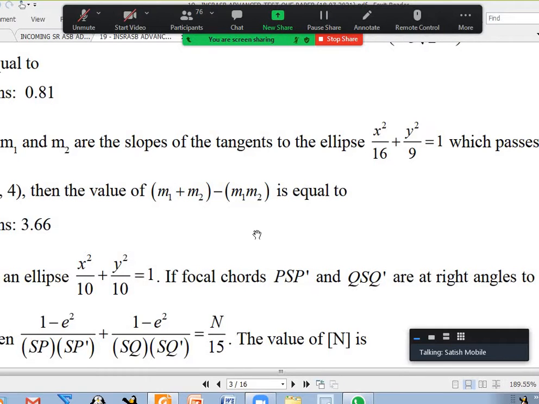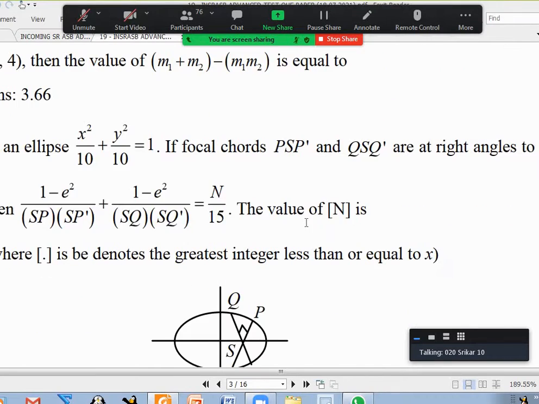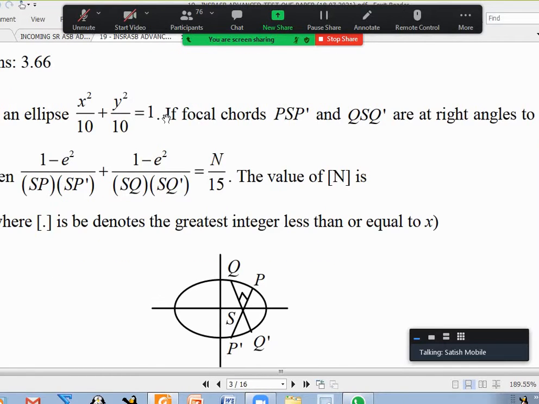Sir, in the sixth question, the equation is not an ellipse, no, sir. Yes, sir, sixth question, it is a circle. Is it that the y square denominator should be something else or is not printed properly? Maybe, sir. But in the exam also they gave this one. This exam paper was only sent to me right now. How did you get this PDF? Sir, I asked Sai, sir. Okay, you would have sent it in the group, anyway, I'll send it now.